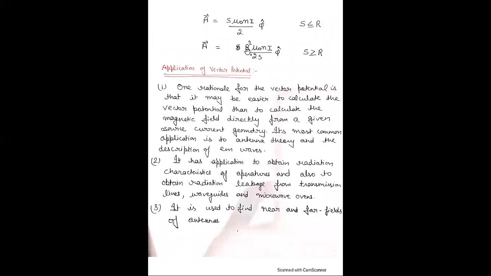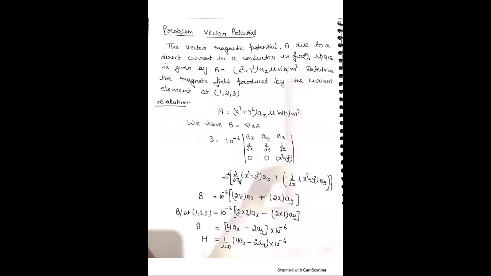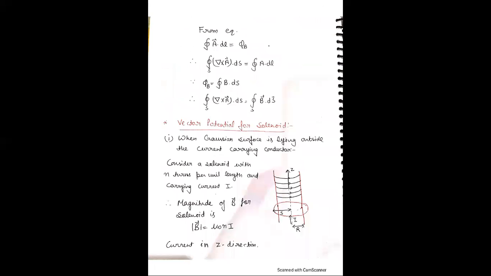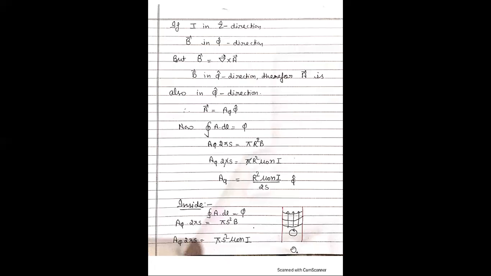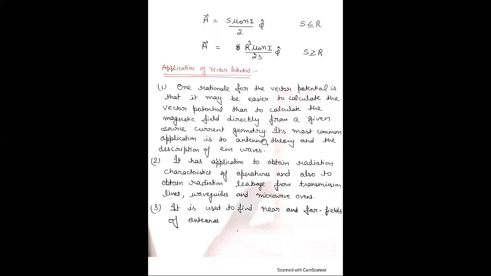Outside, A is equal to R square mu naught n I upon 2s, when s is greater than or equal to R. These are the two expressions for the vector potential for a solenoid.